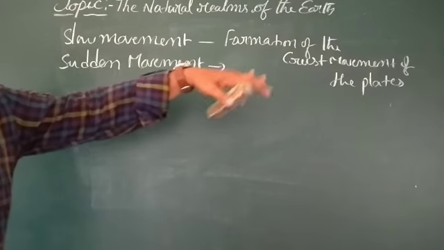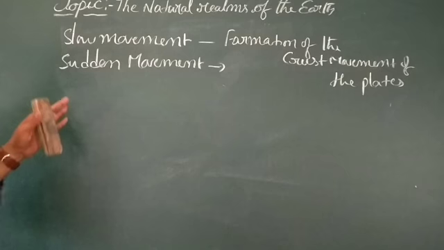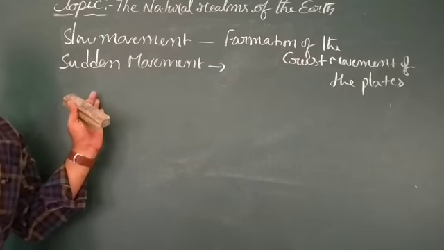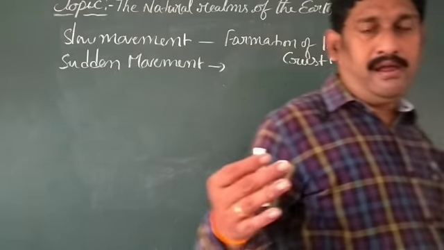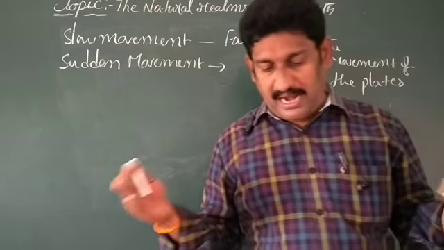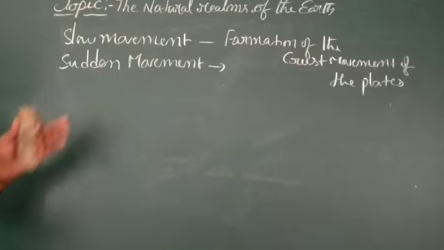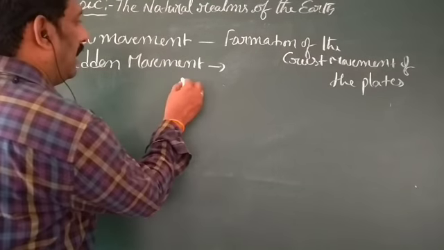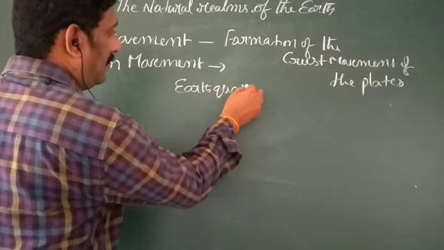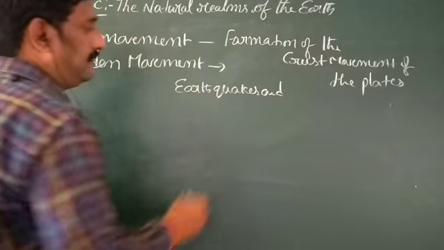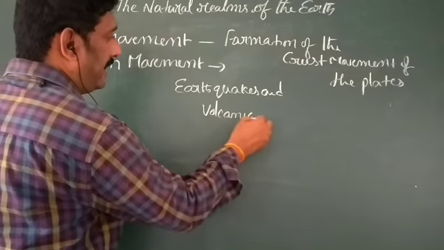Mantle means nothing but the hot liquid in the interior part of the earth. Okay, next one, sudden movements. Sudden movements can destroy more and also cause more damage. Example, earthquakes and also volcanic eruptions.